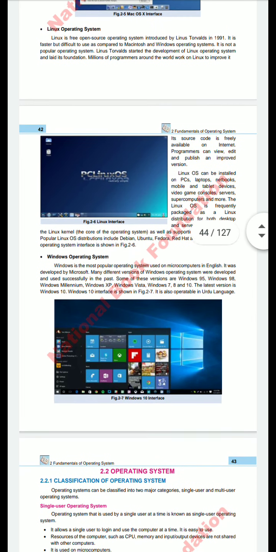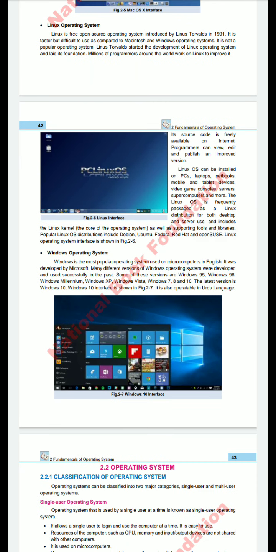Its source code is freely available on the internet. Programmers can view, edit, publish, and improve the version. Linux can be installed on PCs, laptops, notebooks, mobiles, tablets, and so on.